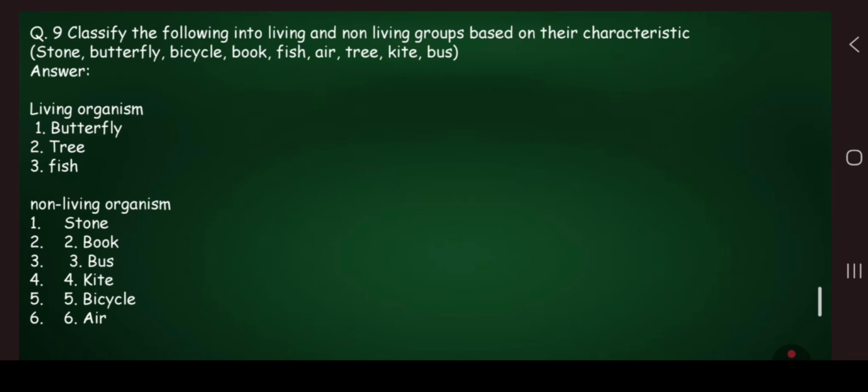Question number 9. Classify the following into living and non-living groups based on their characteristics: stone, butterfly, bicycle, book, fish, air, tree, kite, and bus. First, we will write living organisms: butterfly, tree, and fish. Then non-living: stone, book, bus, kite, bicycle, and air.